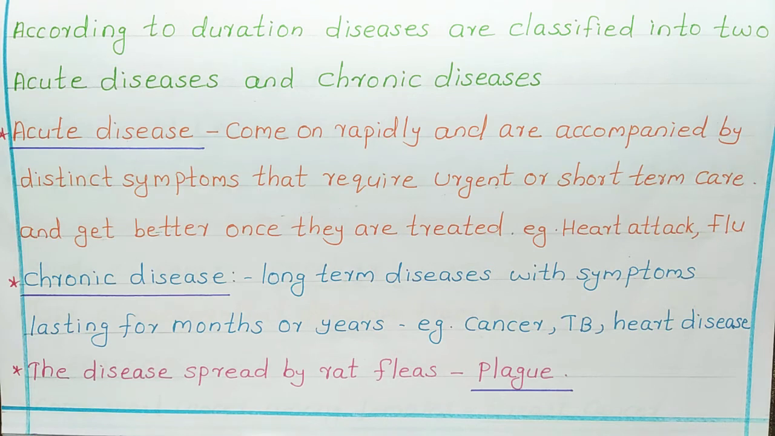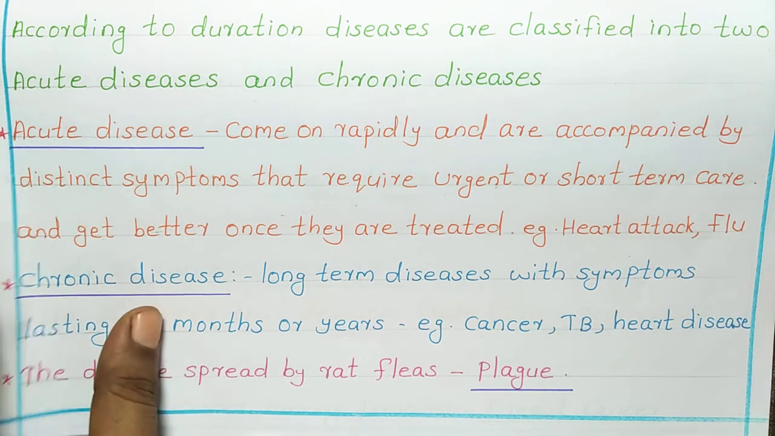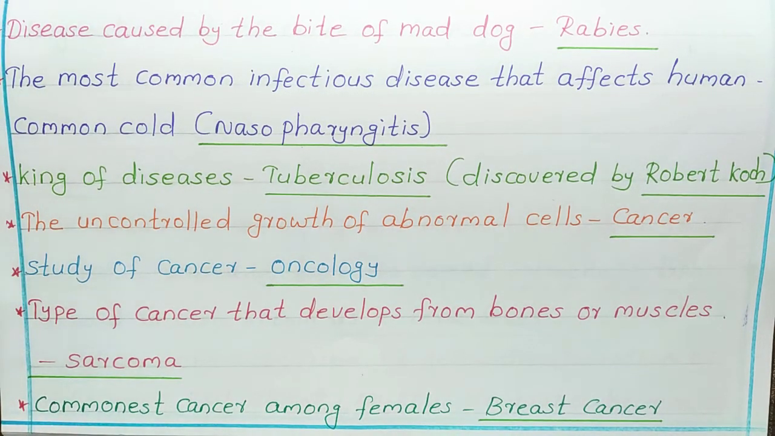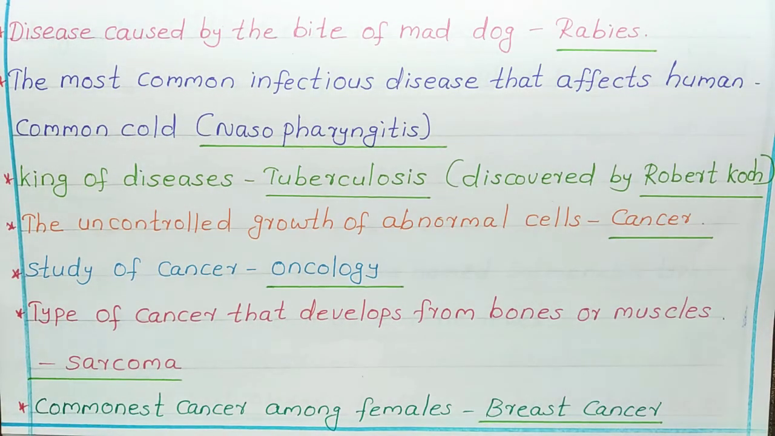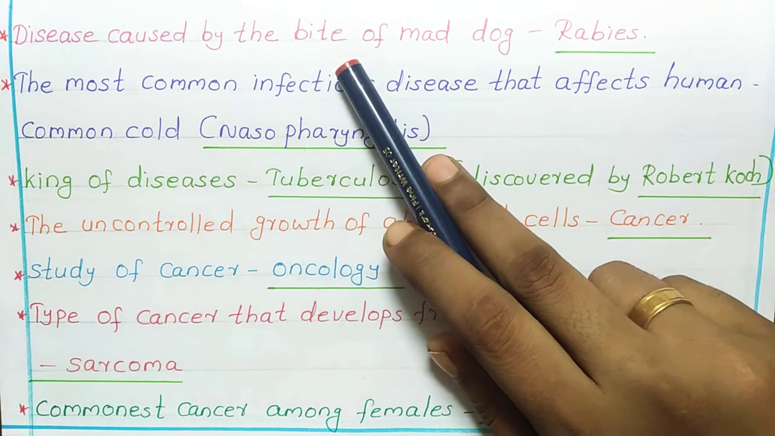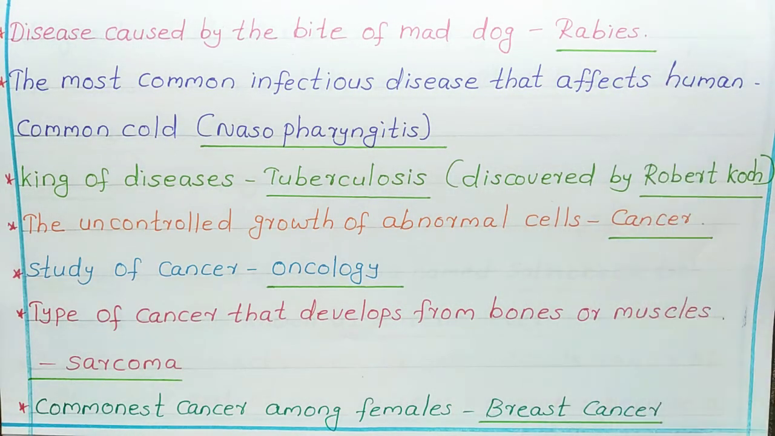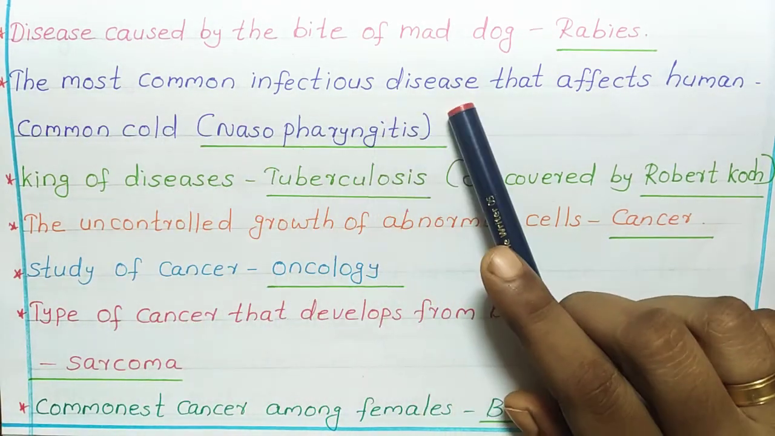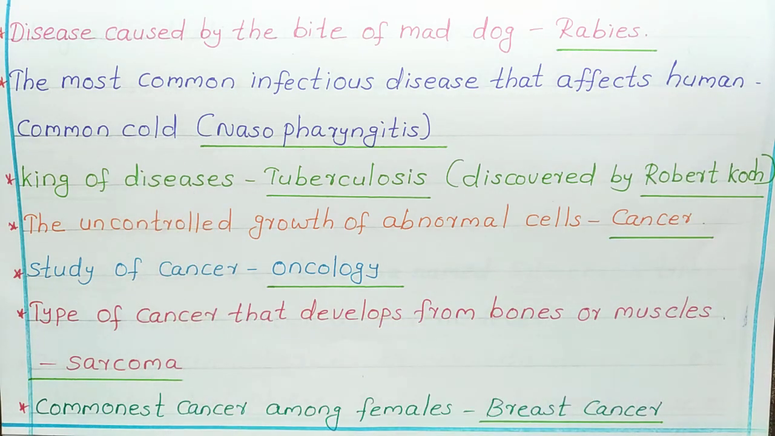Now, let's see some questions from this session. The disease spread by rat fleas: plague. Next one, disease caused by the bite of a mad dog: rabies. Next question, the most common infectious disease that affects humans is the common cold, and its scientific name is nasopharyngitis.